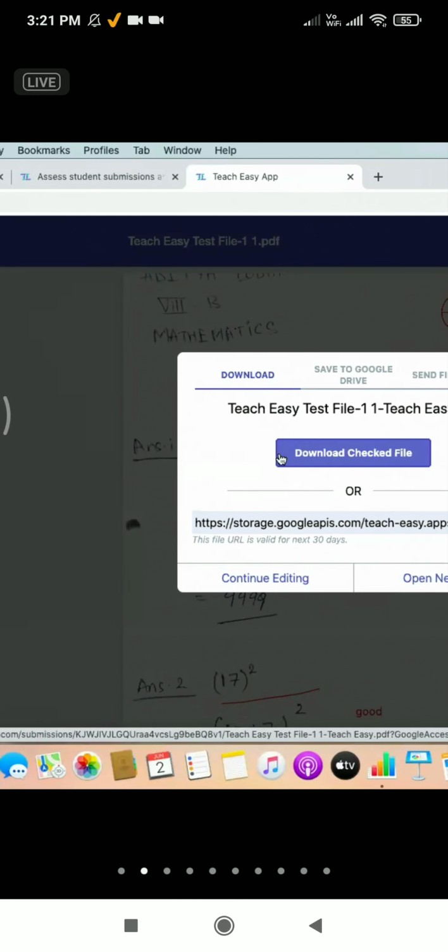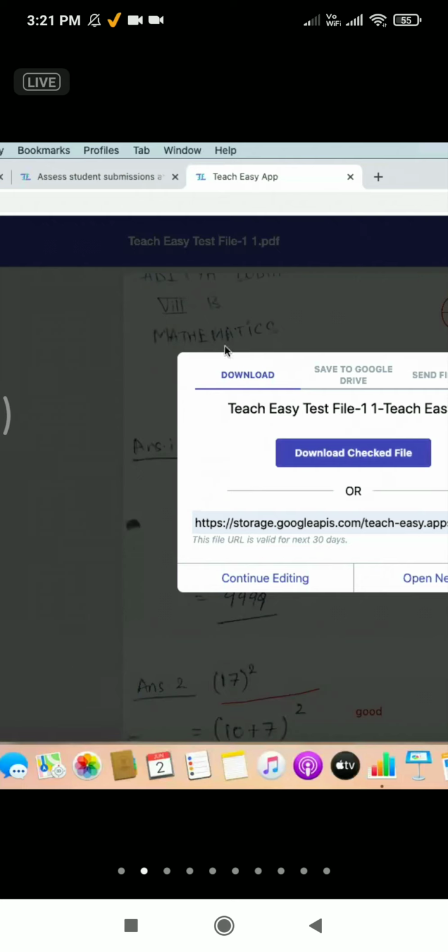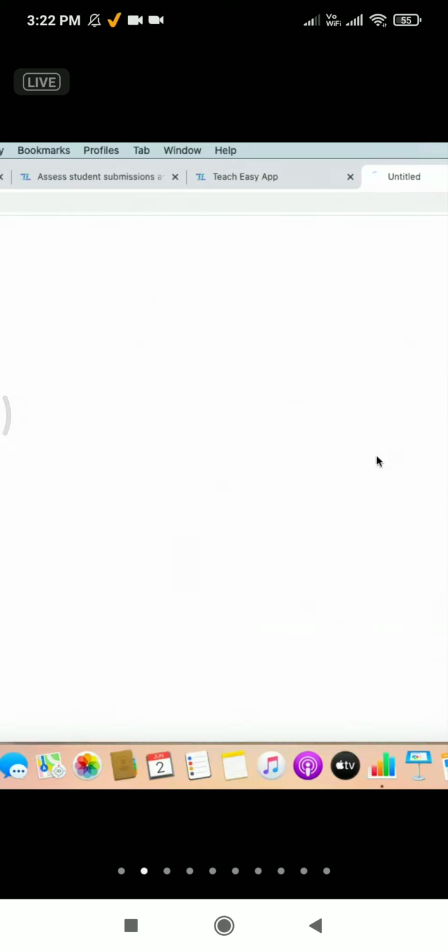One step which is not shown here is that I am already logged in on TeachEasy. If you are a first-time user, you have to log in either through your email or your Google Gmail ID, and then proceed. Once you do that, you can download the checked file.